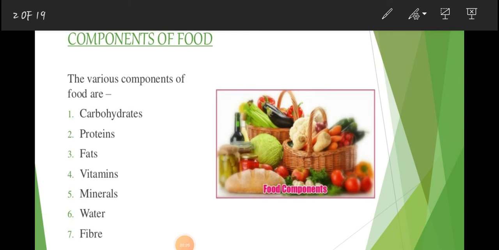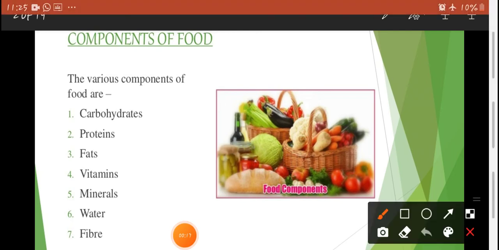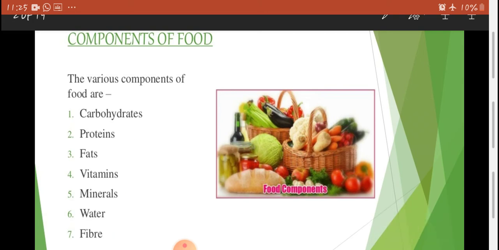We are studying chapter number 2, components of food. So students, till now we have studied that there are various components of food which are carbohydrates, proteins, fats, vitamins, minerals, water, fiber. Okay. So students, we have studied in our previous videos about the sources of food, what are the components of food, and how can we classify them. So let's just revise it.